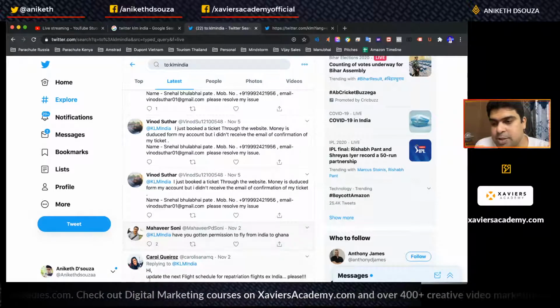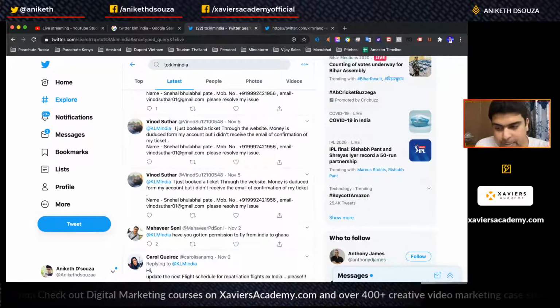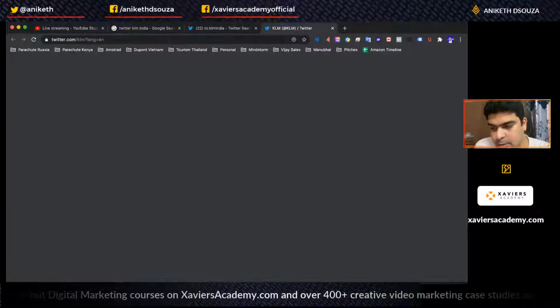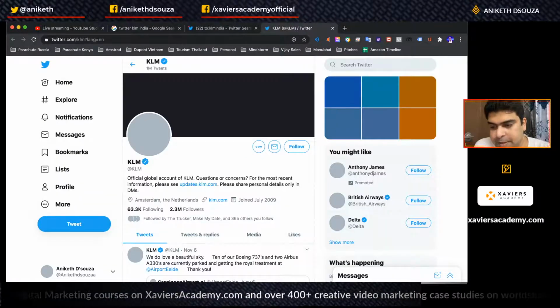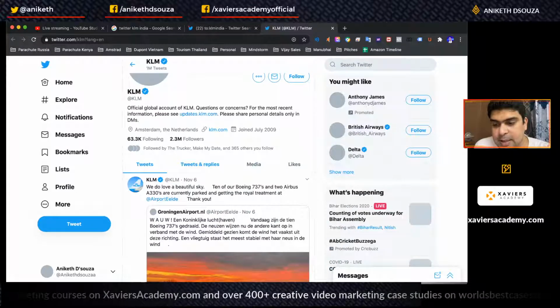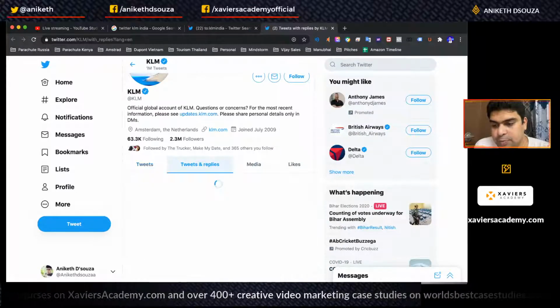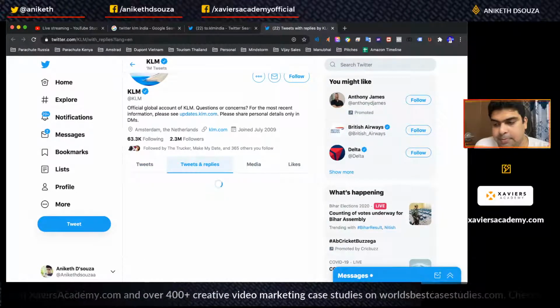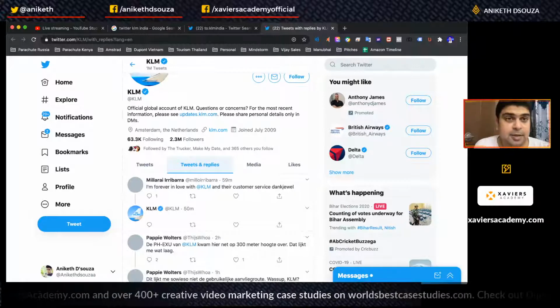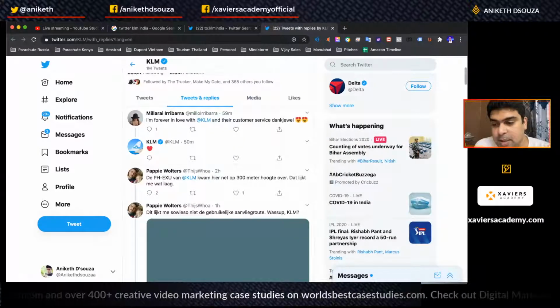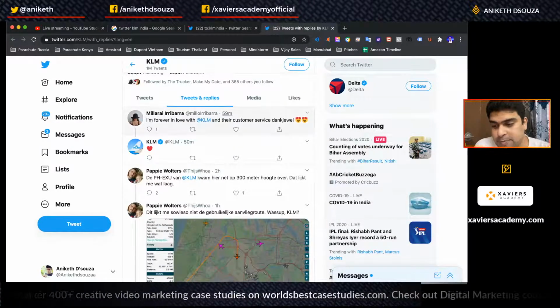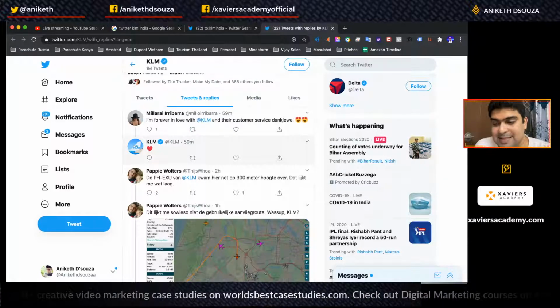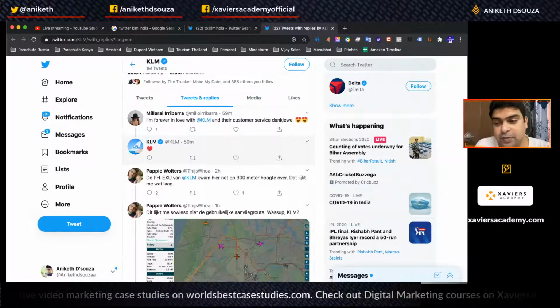Right, so the same thing, let's do it with the KLM Twitter international account. You can see over here, I shift to tweets and replies, and they're responding instantly. If you see here, 59 minutes ago and 50 minutes ago, they've already responded. So that's how fast they are. They are active, they are live.